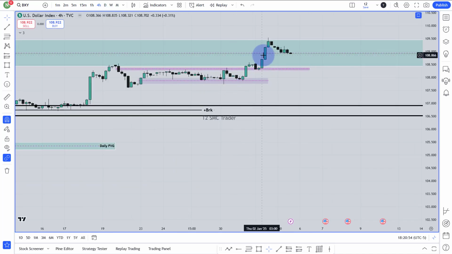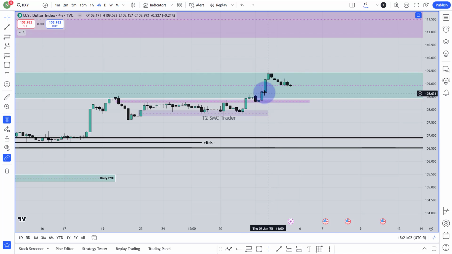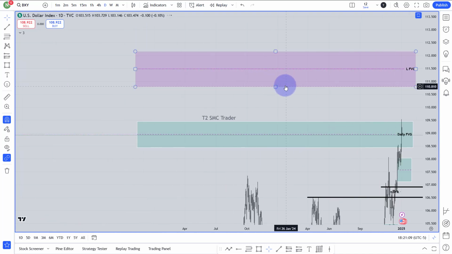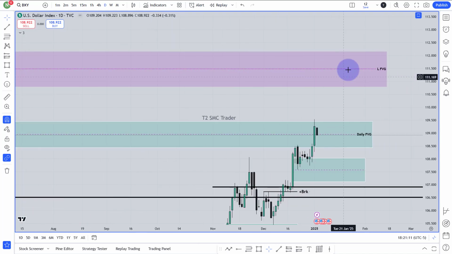From the 4-hour chart, it will go and fall for those liquidity, then work with this parallel gap or maximum. This is the line where market can reach before going higher again. If it started to support those parallel gap, then this daily last parallel gap will be my target from the daily chart. This is the daily last parallel gap that is gonna be my target for the dollar index.